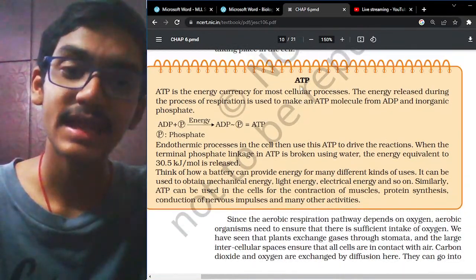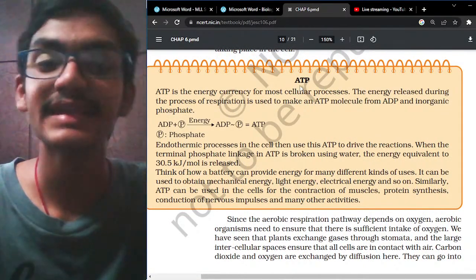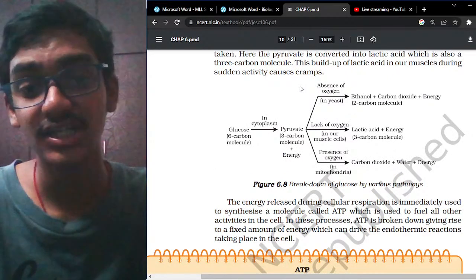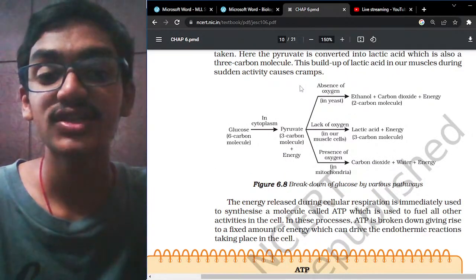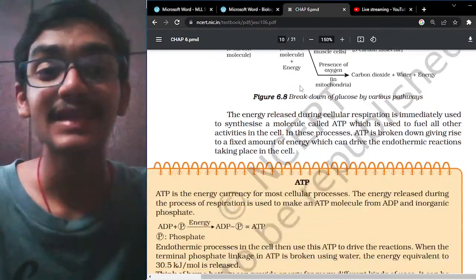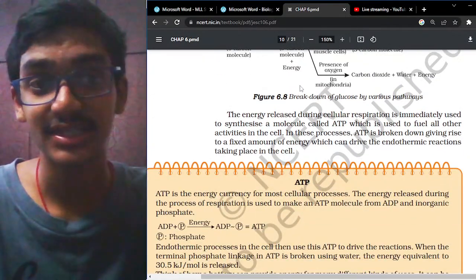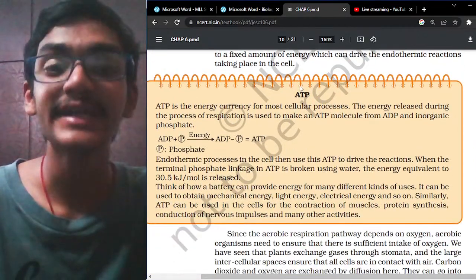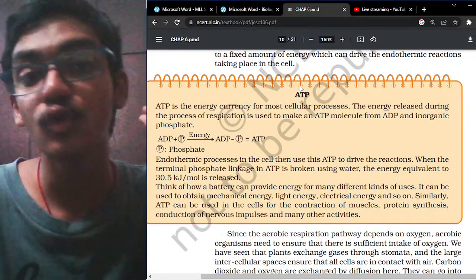Respiration is always an exothermic process, because there is a release of energy. Therefore respiration is considered to be an exothermic process. That means when there is an evolution of energy, that is called an exothermic process. Then the ATP molecule is an energy currency for most of the cells.